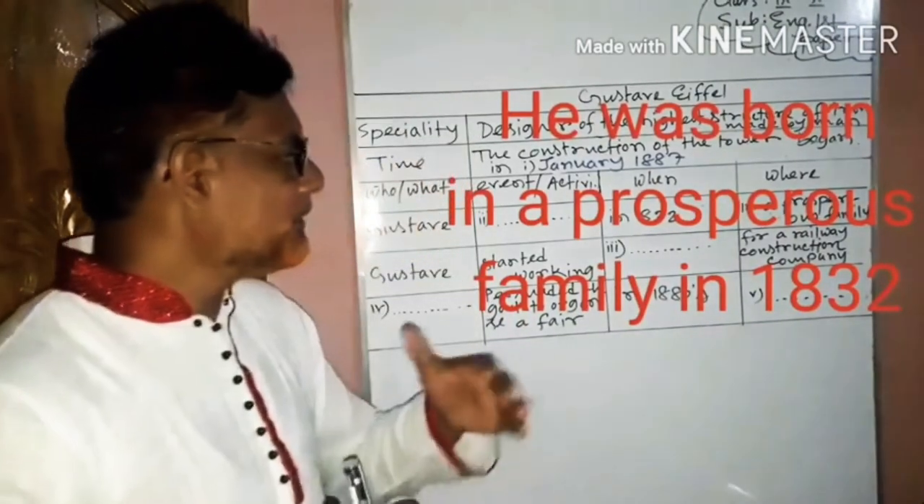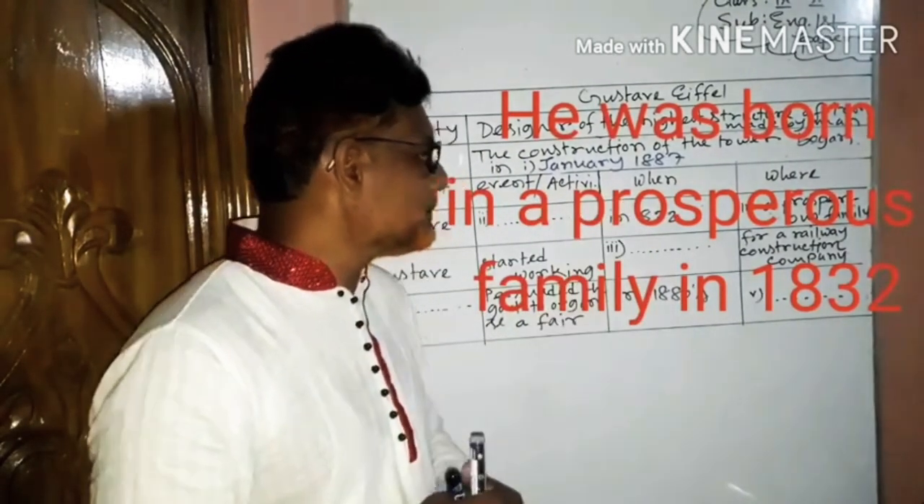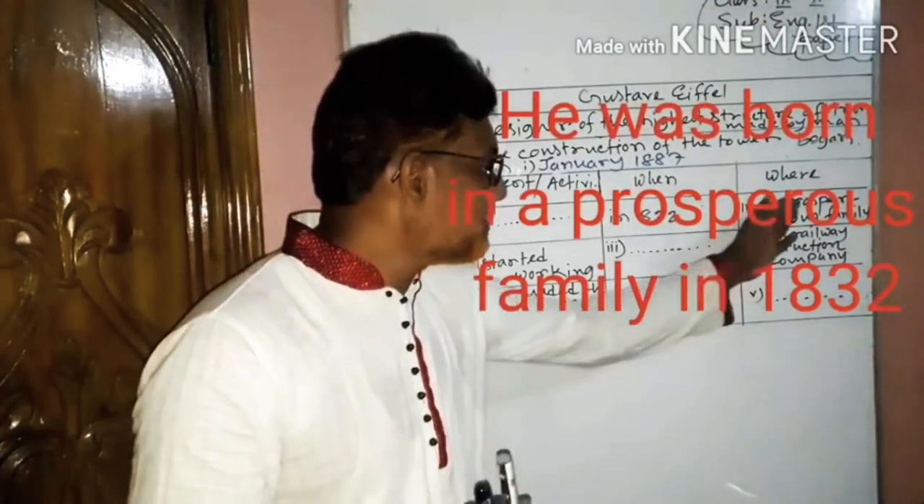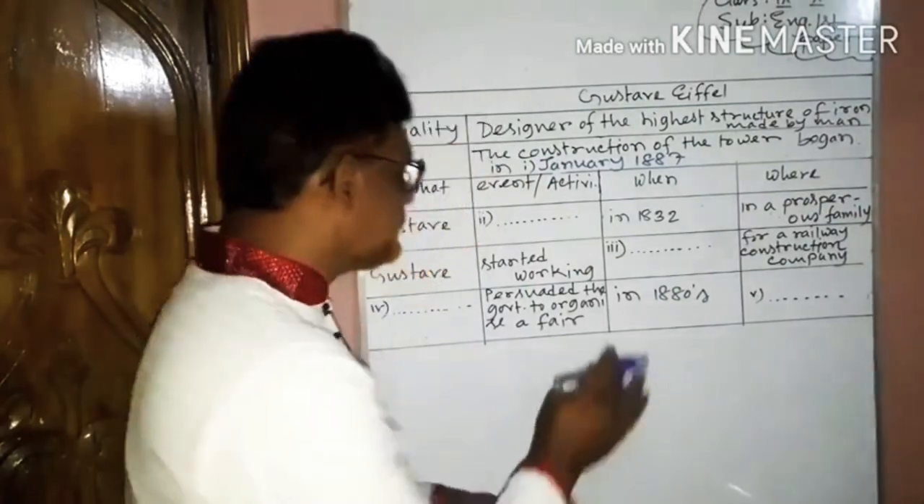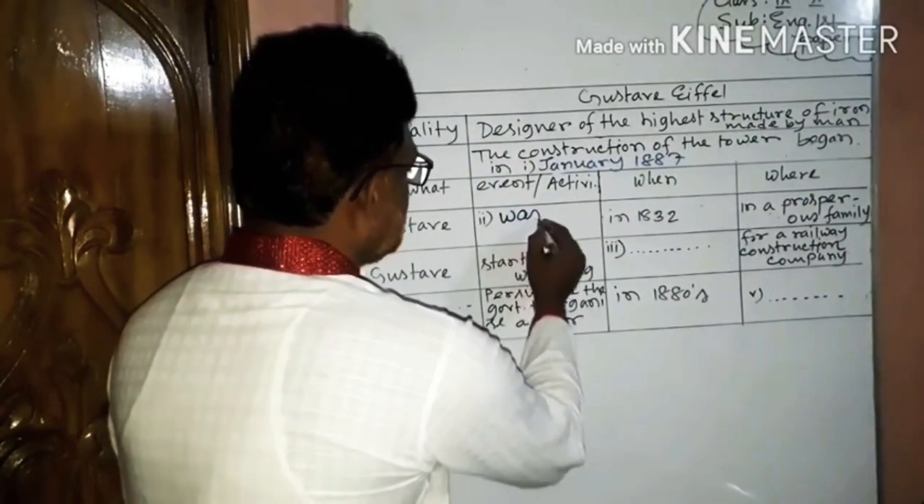Yes, you know very well. This sentence is indicating that in 1832, Gustave Eiffel was born in a prosperous family. So, what information should be written here? Yes, was born.